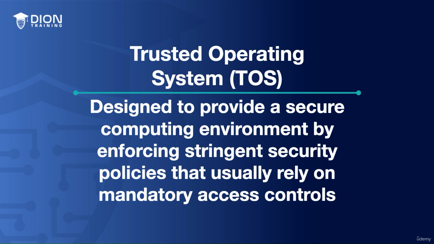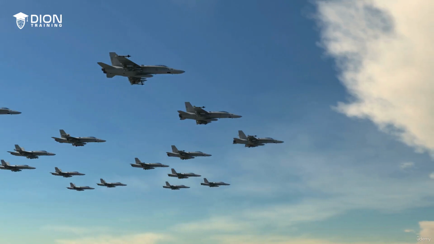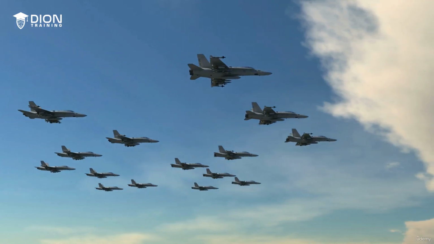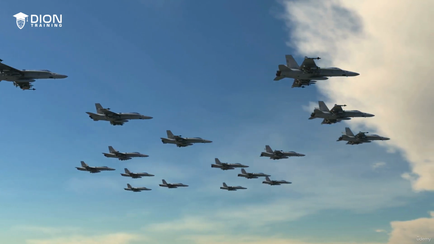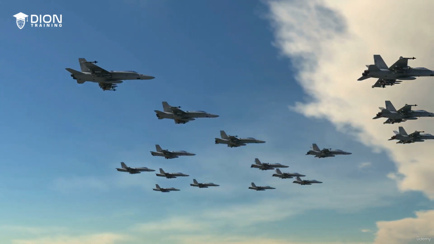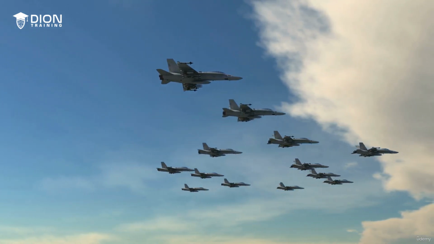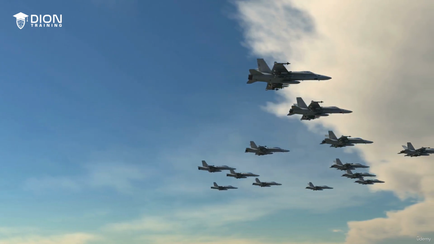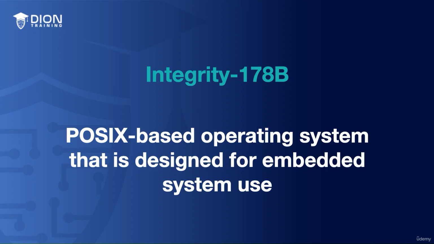Trusted operating systems are typically used in environments where the integrity, confidentiality, and availability of your data is extremely important. For example, the J-35 strike fighter, which is a U.S. military aircraft, has an operating system that runs all the operations on that advanced fighter jet. The operating system that's used by the J-35 strike fighter is known as Integrity 178B.